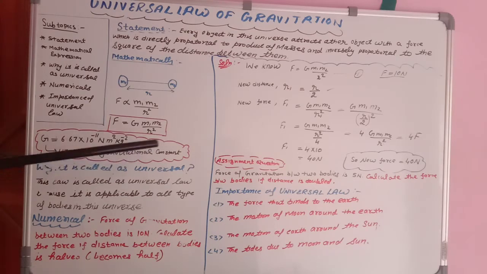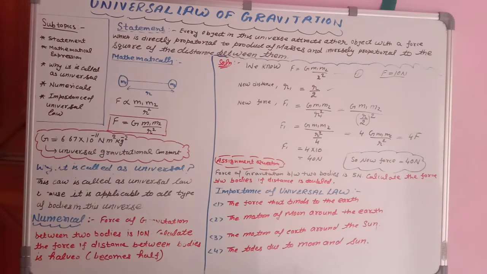Universal gravitation constant. This capital G value remains constant everywhere. Whether you are on Earth, on the Moon, or on any other planet, the value of capital G, the universal gravitational constant, remains constant.